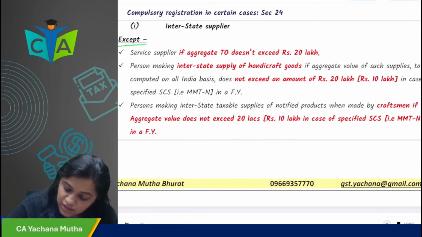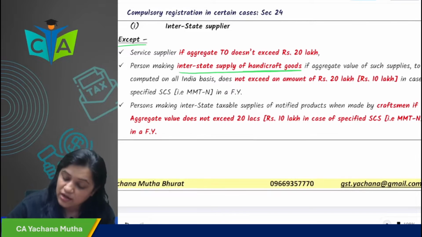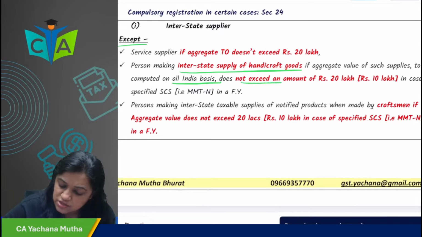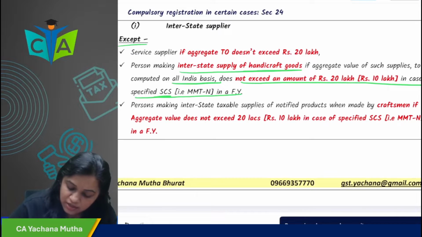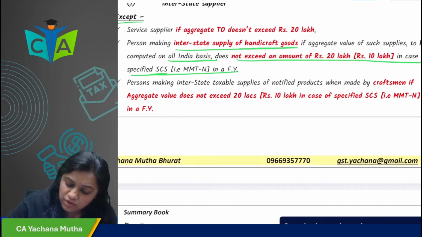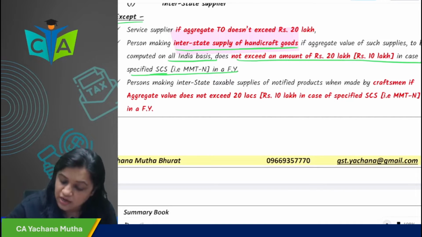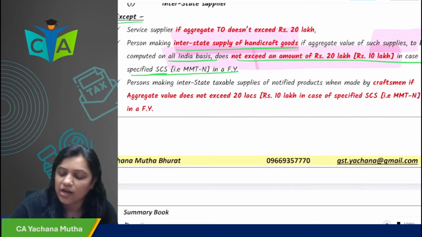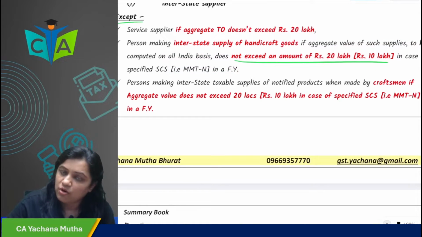Then person making interstate supply of handicraft goods, if the aggregate value of such supply, to be computed on all India basis, does not exceed 20 lakhs, or 10 lakhs in case of specified special category states, MMT-N. Okay, so you are doing interstate supply of handicraft goods, and your aggregate value does not exceed 20 lakhs or 10 lakhs, then you are not required to take registration.